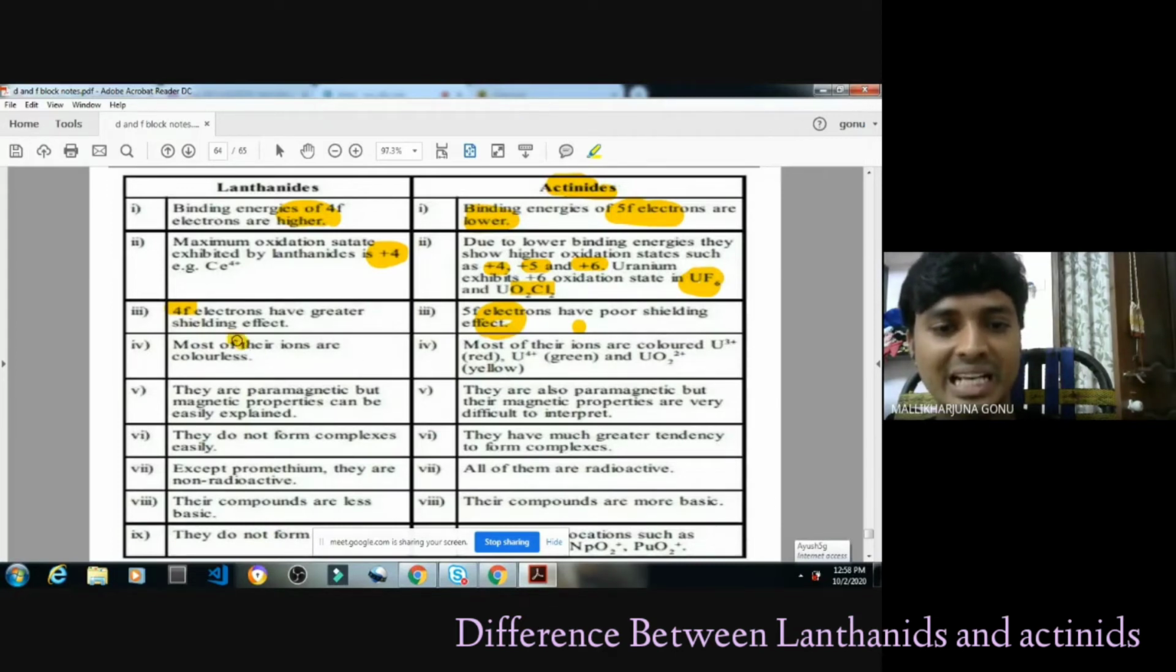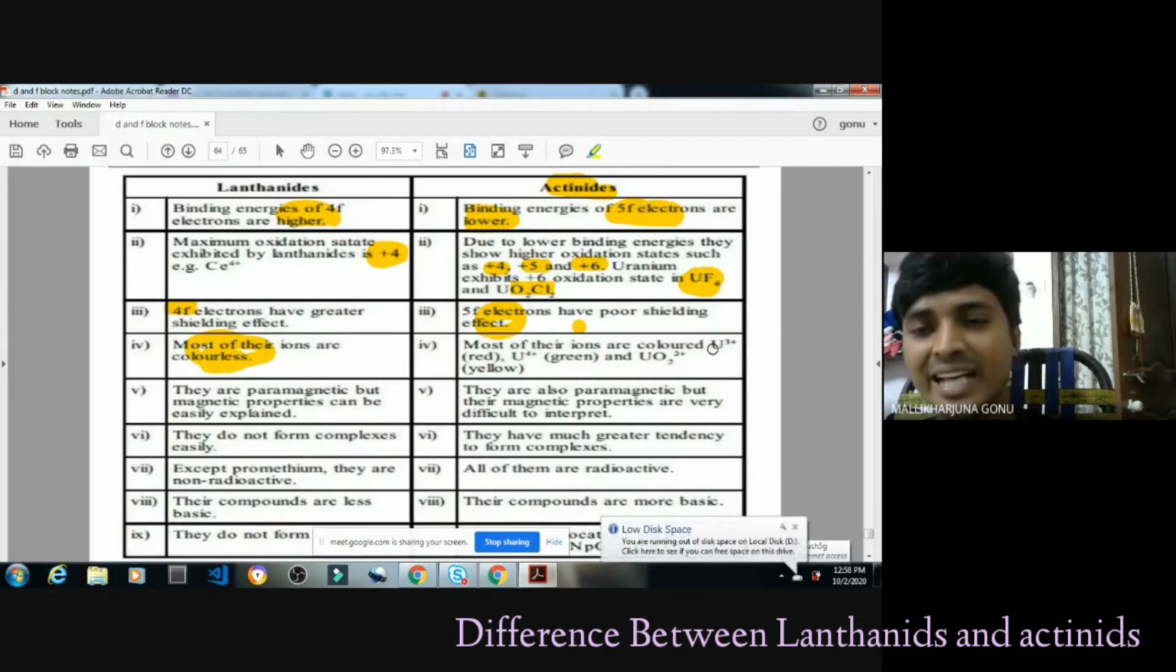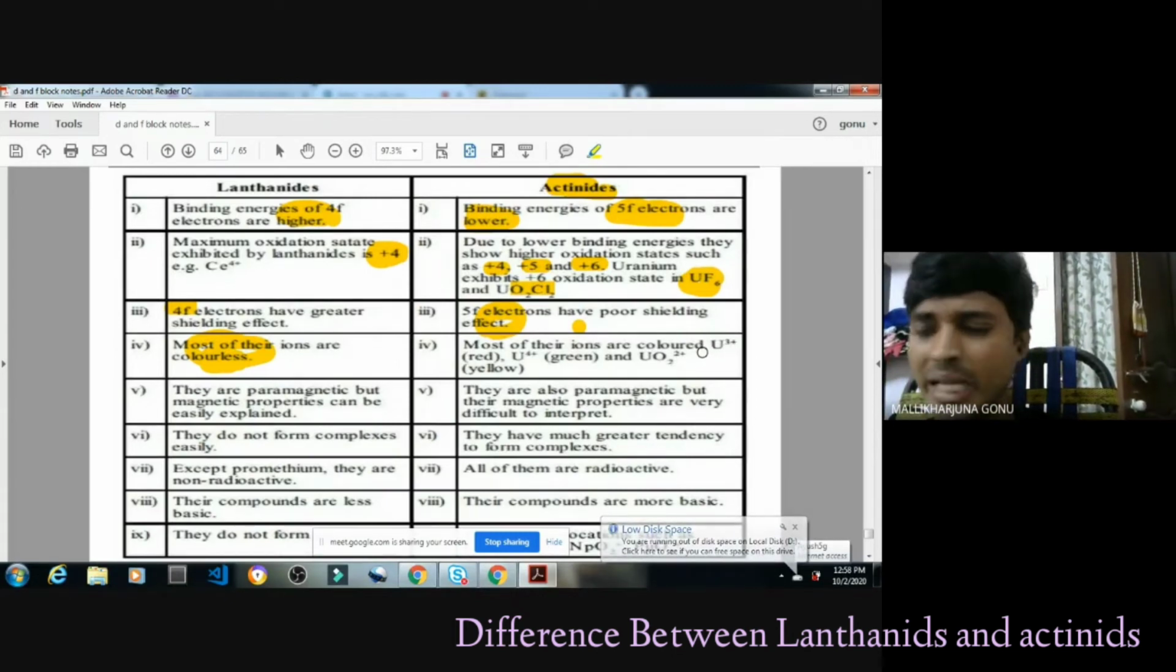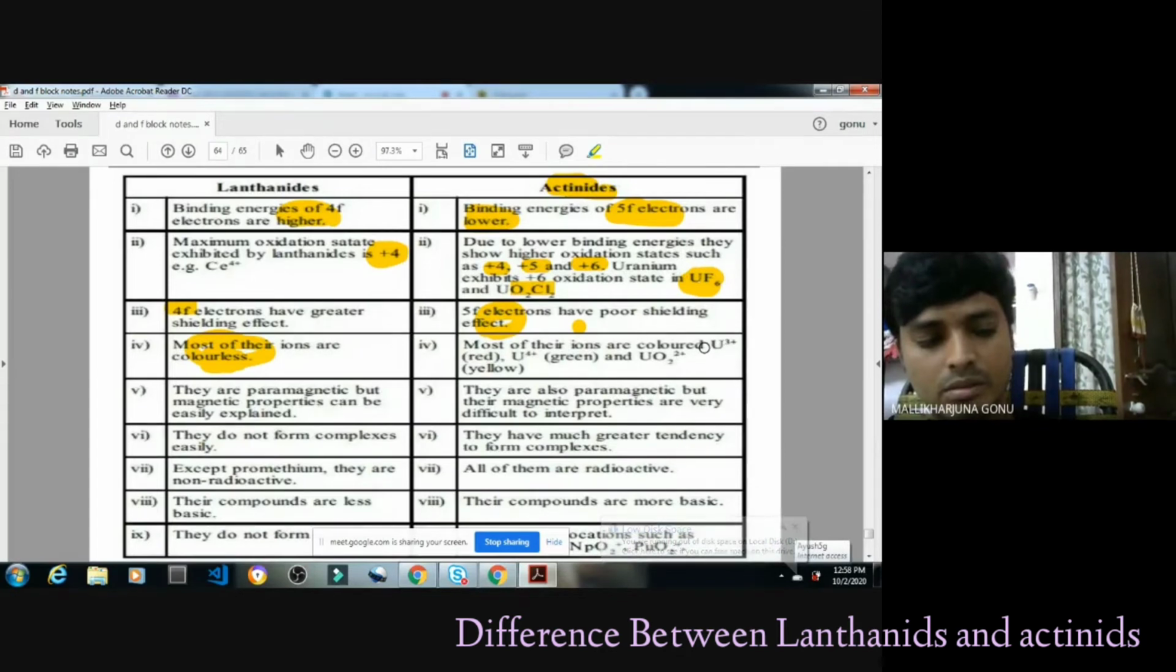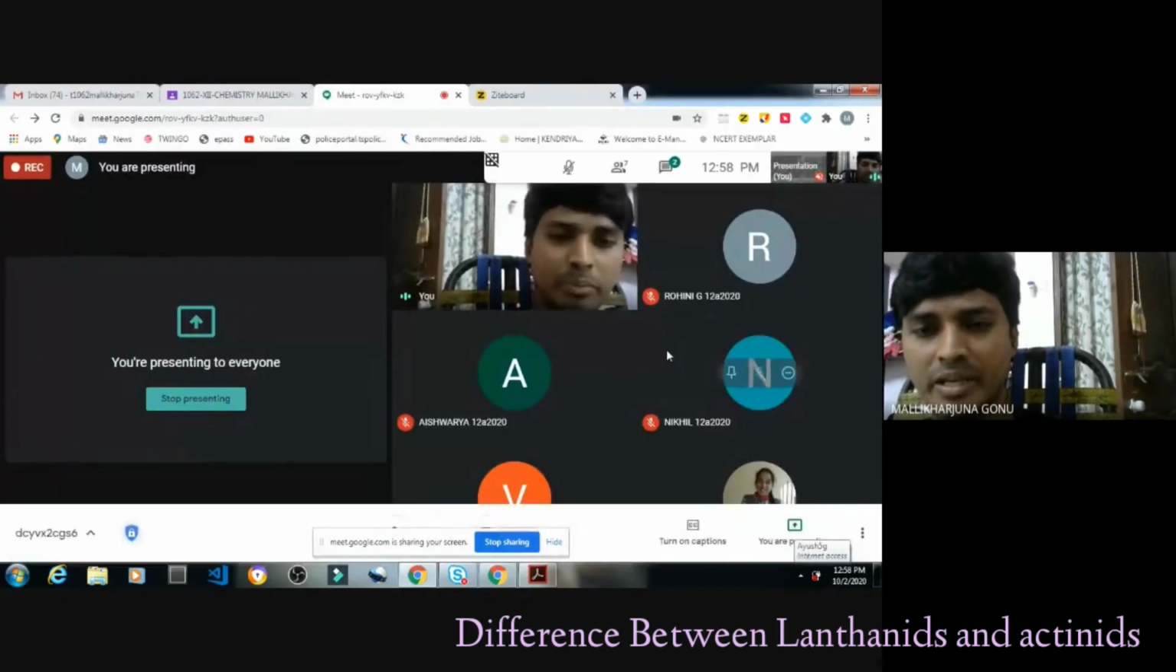Most of their ions are colorless. Which one? Of the lanthanides. Most of their ions are colored in the actinides. Actinides are like actinium, thorium, uranium, protactinium. Okay, just try to remember these if it is possible.